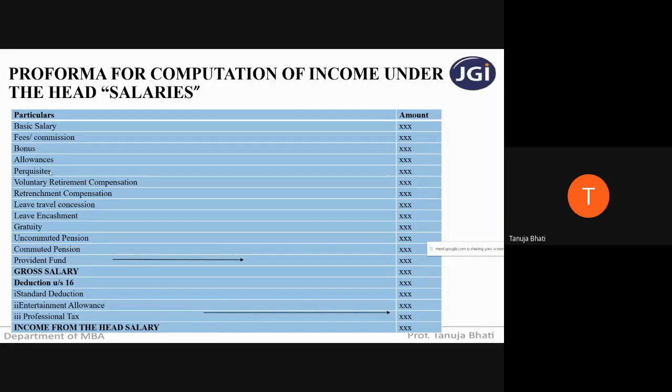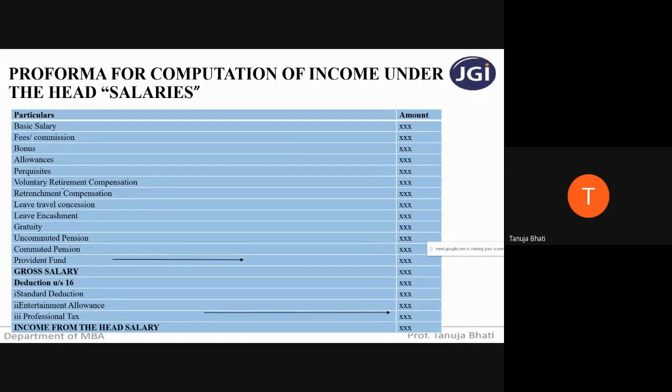For example, we can say that a director of a company is getting a house to stay. Like the company is providing the director a house to stay, or maybe a driver with the car. So all these are perquisites. These are the extra benefits and advantages that are given to the employee by the employer, which can be either monetary or non-monetary.